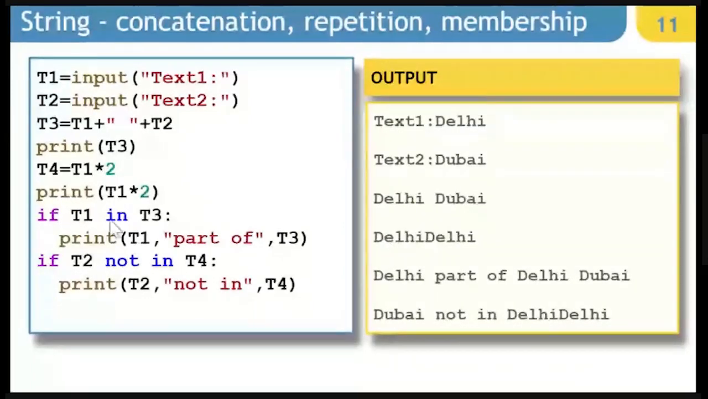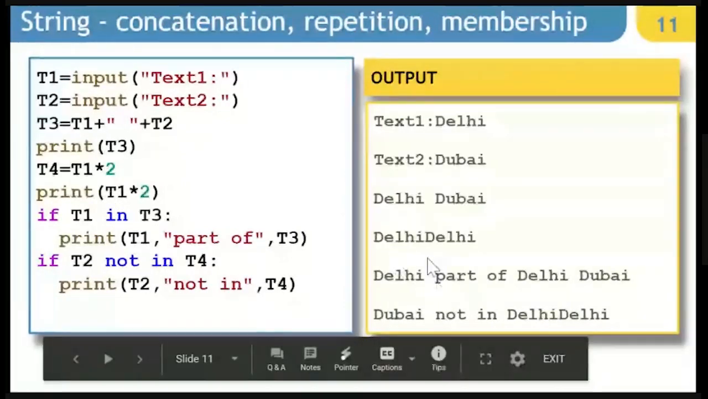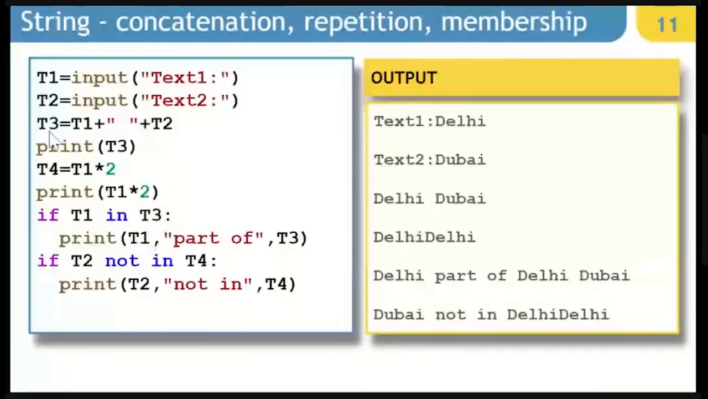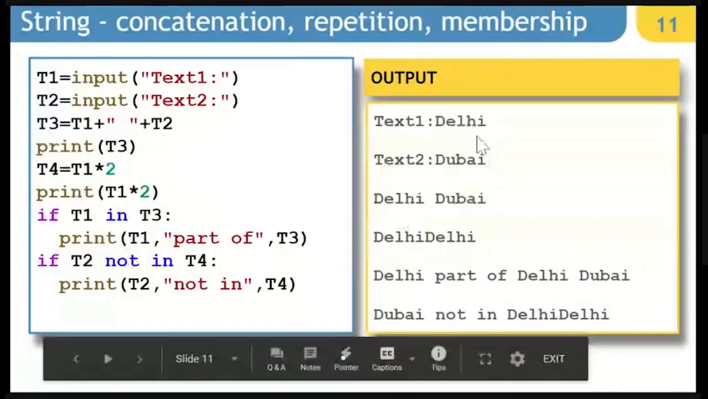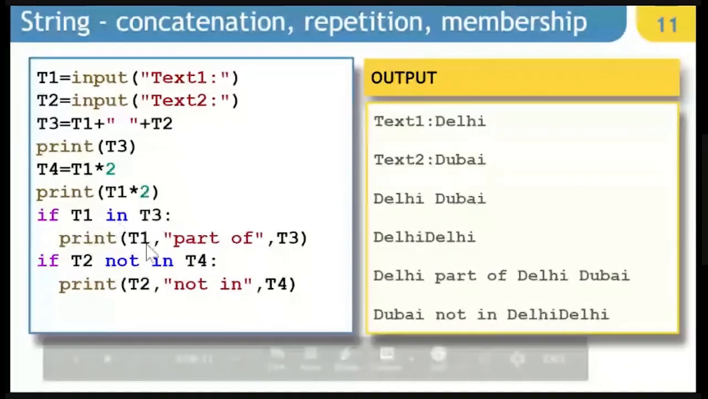And then we are saying print T1 into 2. So whether you write T4 here or you write T1 into 2, it makes the same sense. Here we write T1 into 2 directly in the print statement, or we write T4, it will display the same content, that is Delhi, Delhi. Next, we are talking about membership, where we are saying if T1 in T3. T1 is right now Delhi. In T3, we have stored Delhi, Dubai. Obviously, it is part of it. So it is going to display Delhi part of Delhi, Dubai.